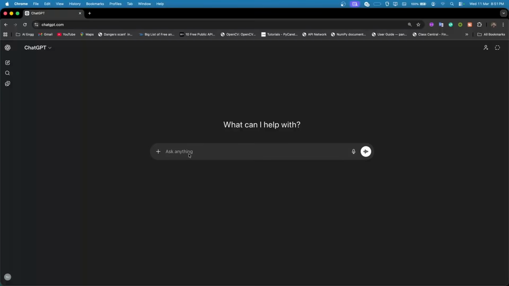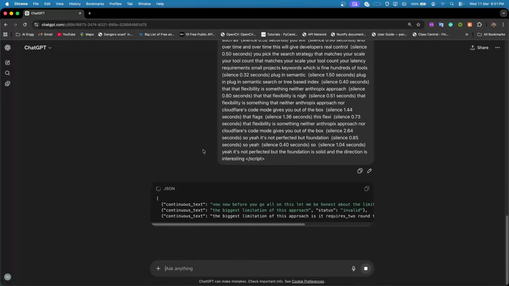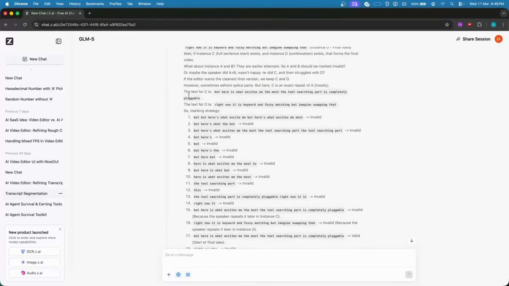I tested it directly on a chat application first. ChatGPT failed drastically, and Kimi2 on Grok was giving some random responses. I was losing hope, but then I tried GLM5 and Claude with extended thinking. They worked, but took so long. Taking so long on reasoning means huge output tokens, which means super expensive.